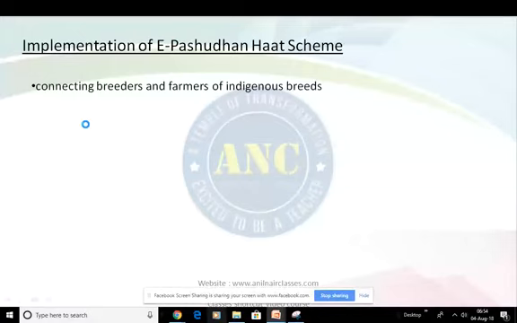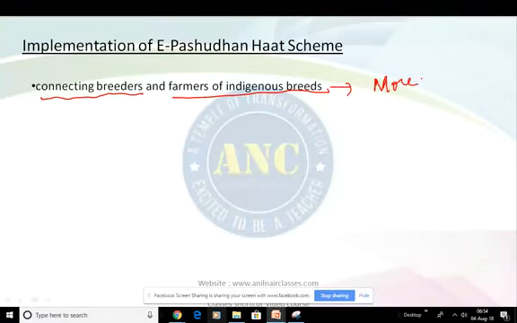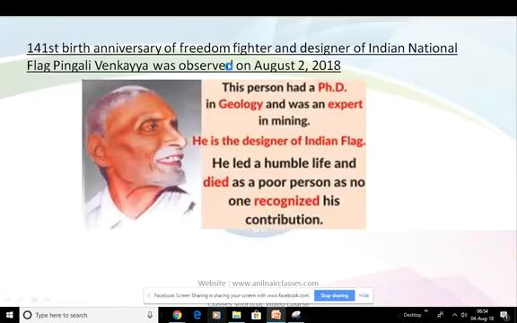Then let us come to implementation of the E-Pasudan Haat scheme. This is in simple terms to connect breeders and farmers of indigenous breeds, basically for more milking. Okay. Now let us come to the next.